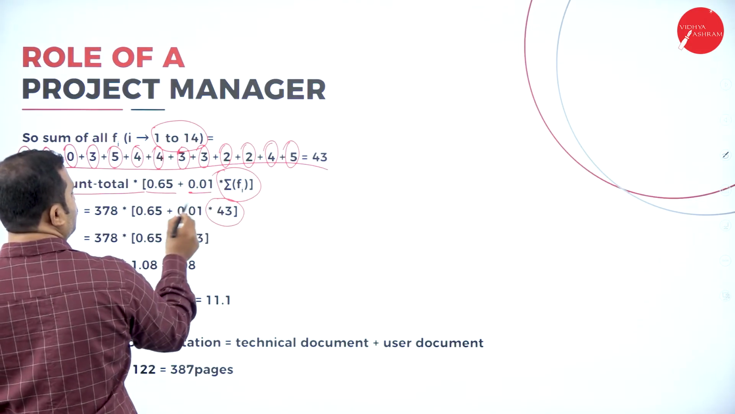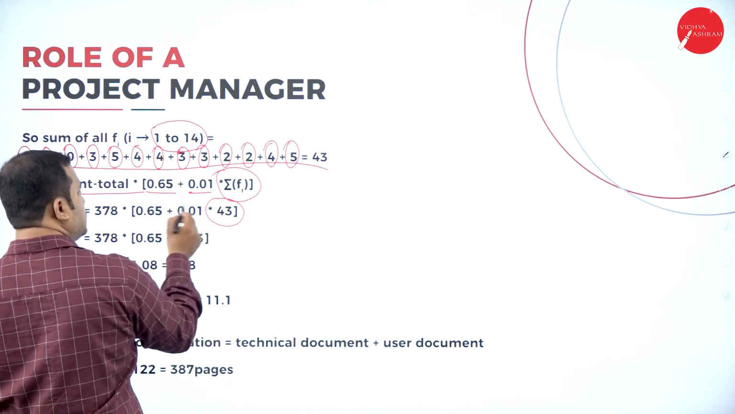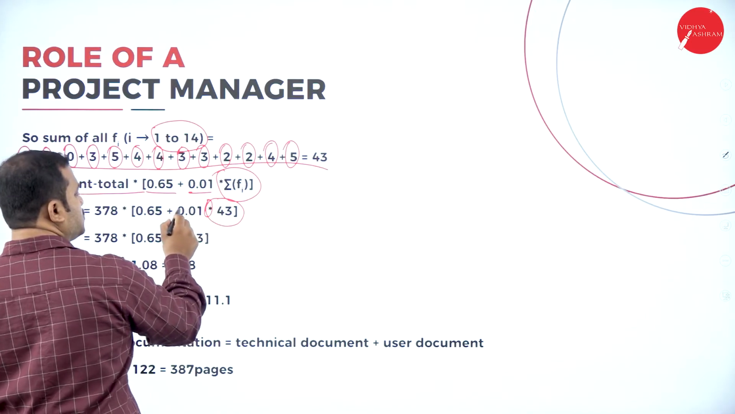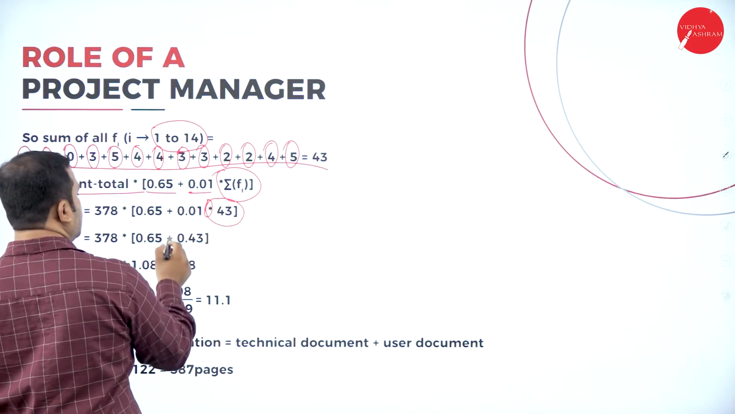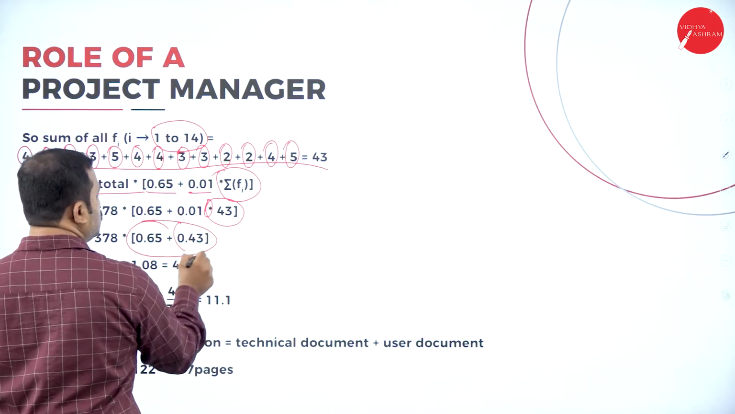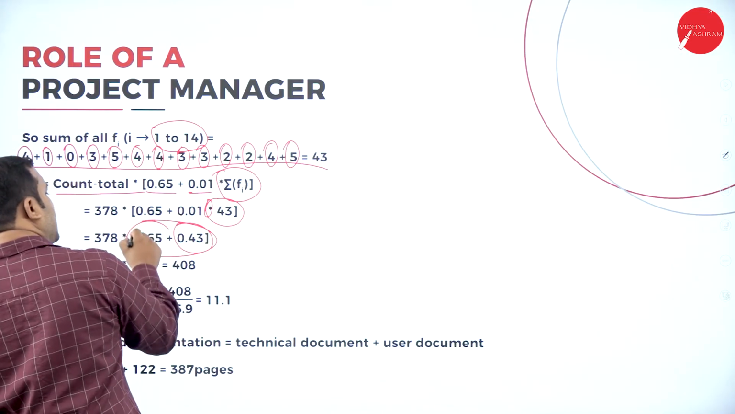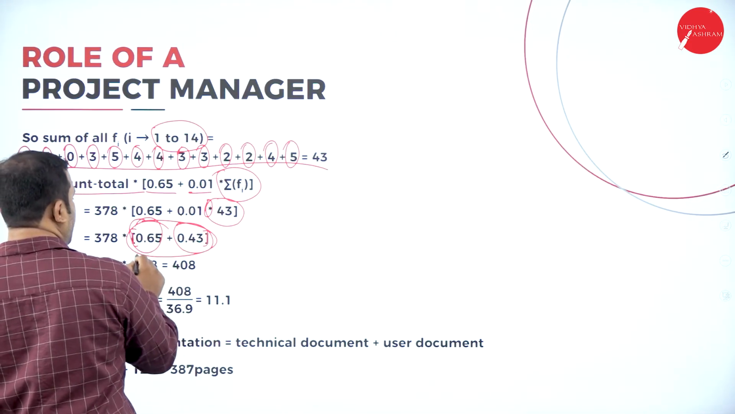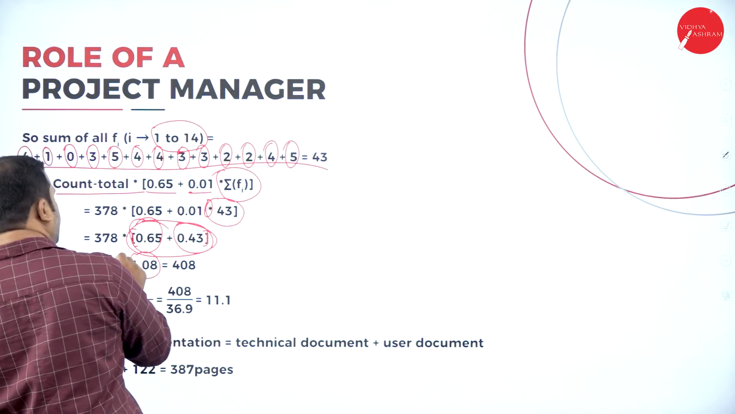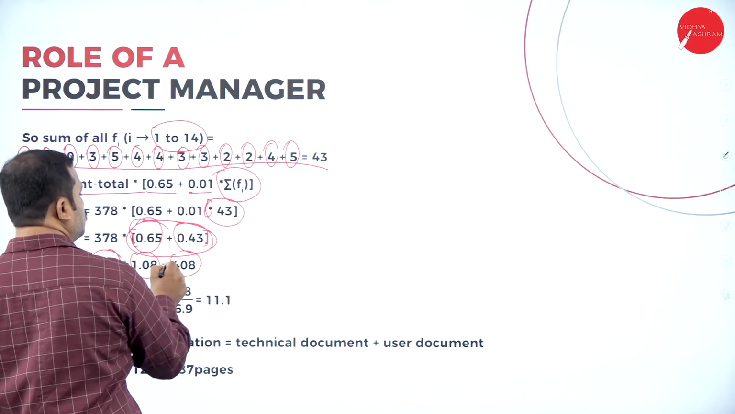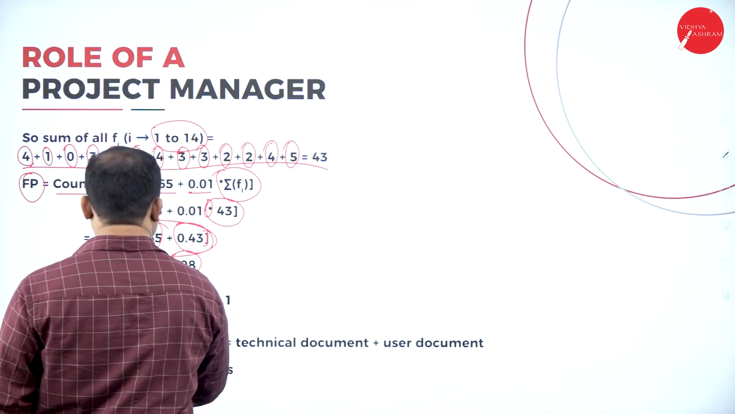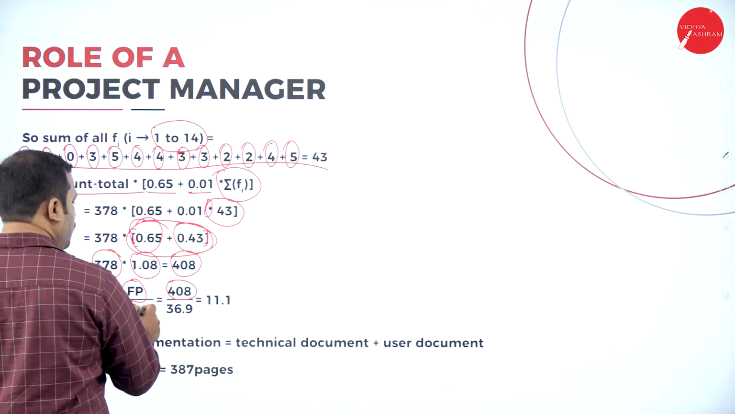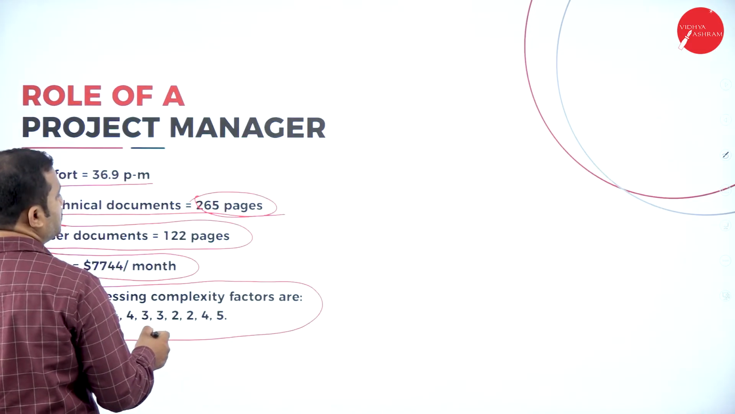First, the addition is performed. Since multiplication is the top priority operator, 43 star 0.01 is calculated, giving the value 0.43. 0.43 is added with 0.65, and as a result of this bracketing operation, we get the value 1.08. 1.08 is multiplied with 378. That turns out to be the value 408. Then this is called the function point. The function point is 408.